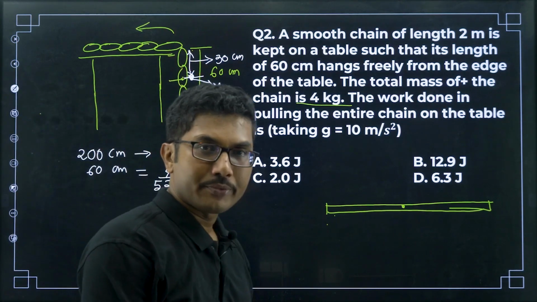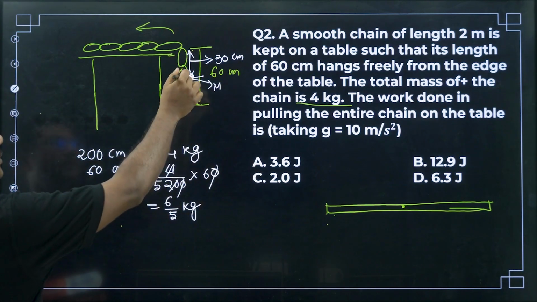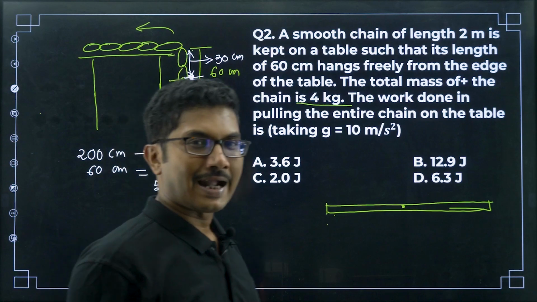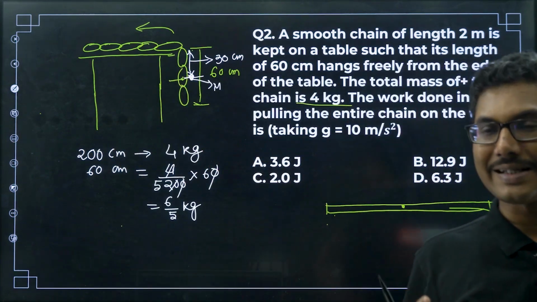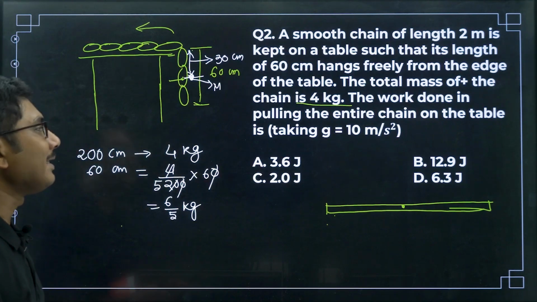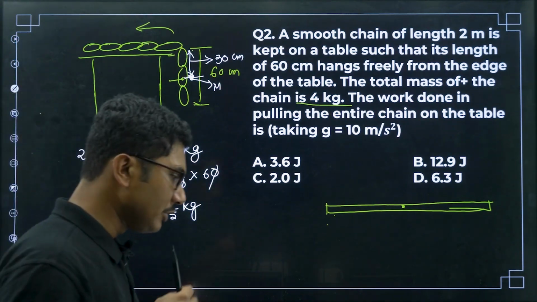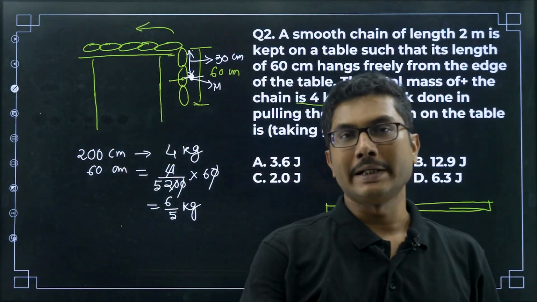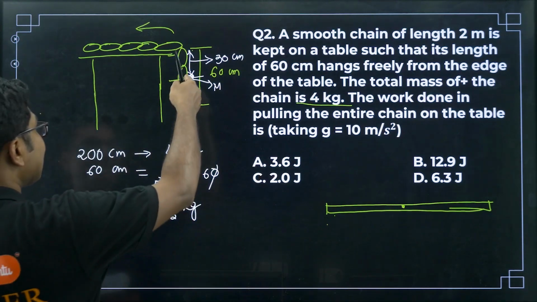So how much work do you have to do? What is the potential energy of this object? There is no other energy, kinetic energy is not involved because it is in a static condition. So you have to calculate the potential energy, and that's it. That potential energy you have to put in to bring it back upwards. So what is the potential energy at this point?